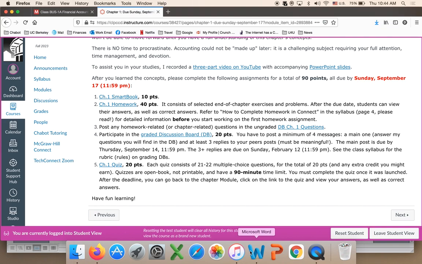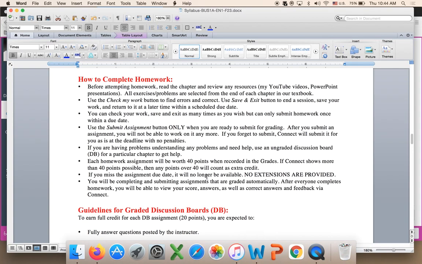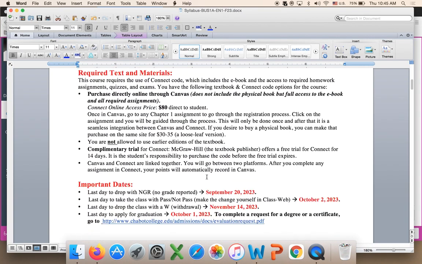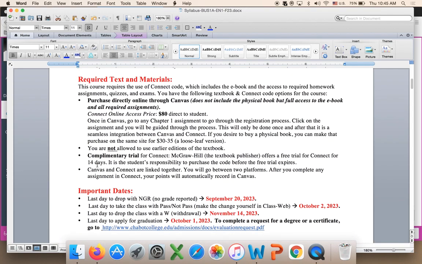Once you go to Connect, you can do a free trial. It allows you 14 days to use a complimentary trial. You will have access to everything, the ebook and the assignments. But before the 14 days expire, you must purchase online access. And this is the price. You have to pay $80. It does not include a physical book, but it includes full access to the ebook and all the assignments.